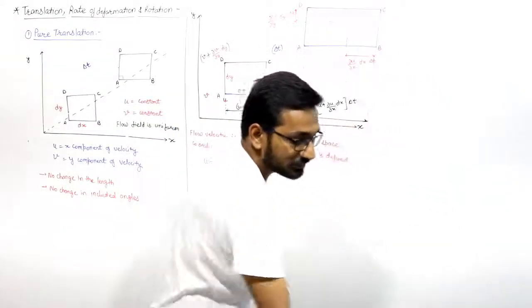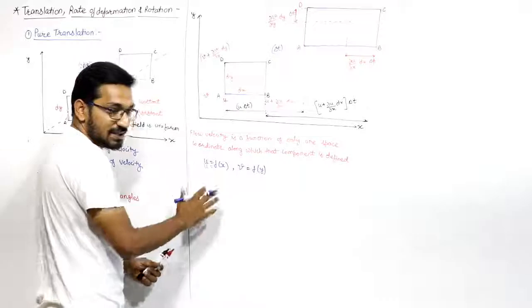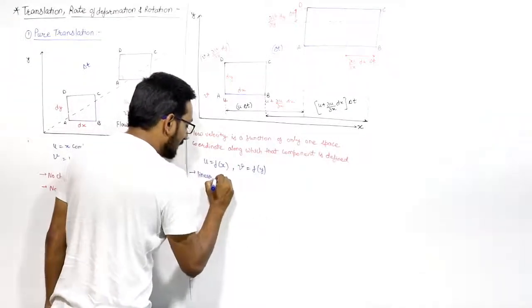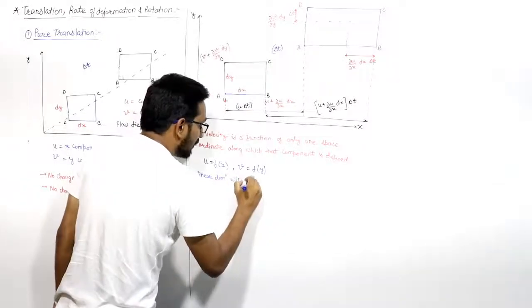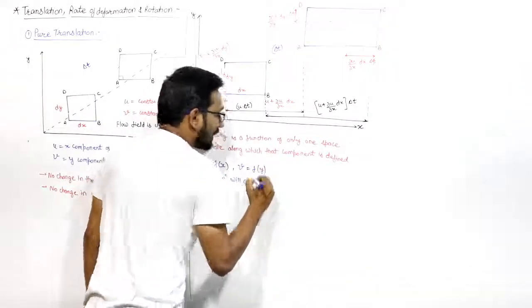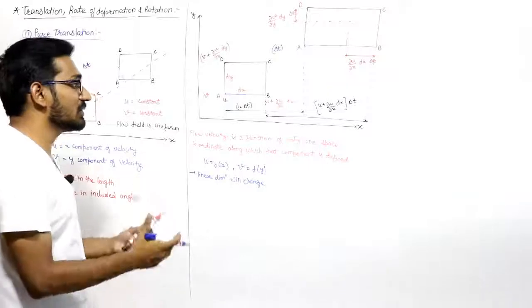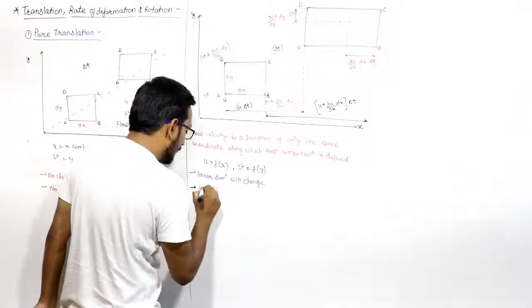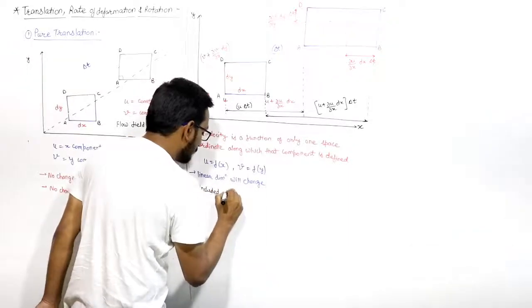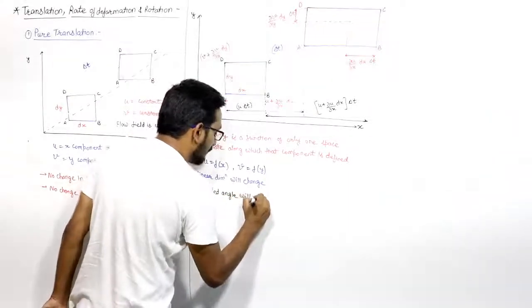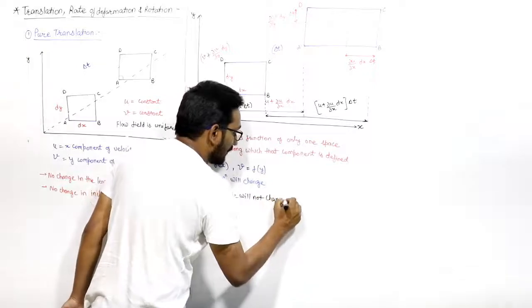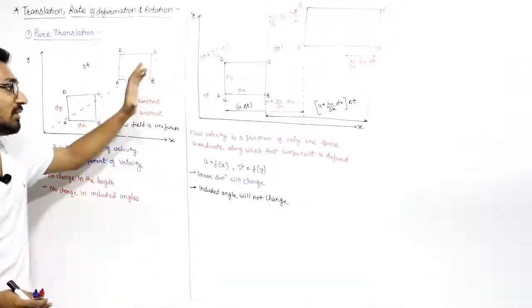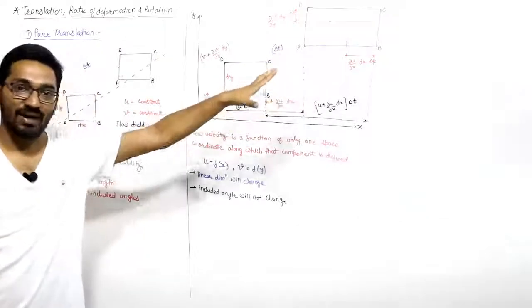We can say that in this case the linear dimension will change, because flow velocities are depending upon space coordinates x and y. But in this case also the included angle will not change. Included angle will remain same. These angles will remain same because the u is not a function of y, and also we can say nu is not a function of x, right?